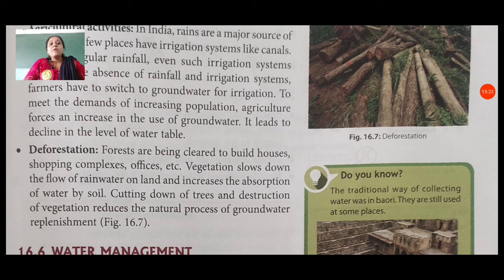Vegetation slows down the flow of rainwater on land and increases the absorption of water by soil. Cutting down of trees and destruction of vegetation reduces the natural sources of groundwater. Because of this, we lose the amount of water we have in the ground.